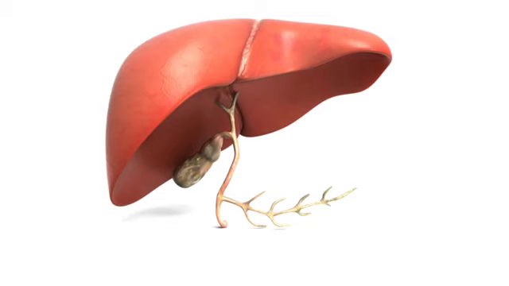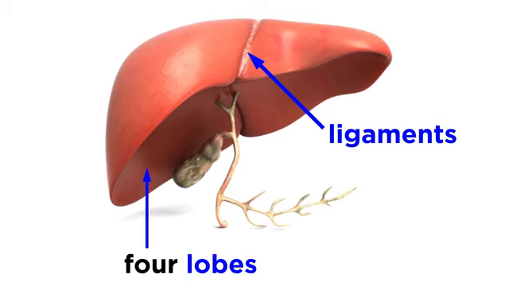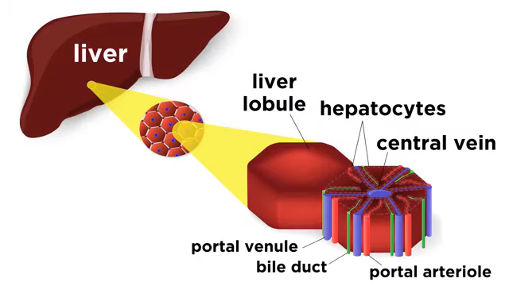Looking more closely at the liver, we see 4 primary lobes separated by ligaments. Zooming in more closely still, we see smaller units called liver lobules. These are hexagonal structures made of liver cells called hepatocytes, radiating outward from a central vein and with a portal triad at each corner. This name refers to the fact that each triad consists of a bile duct, as well as an arteriole and a venule, carrying blood to and from the liver.